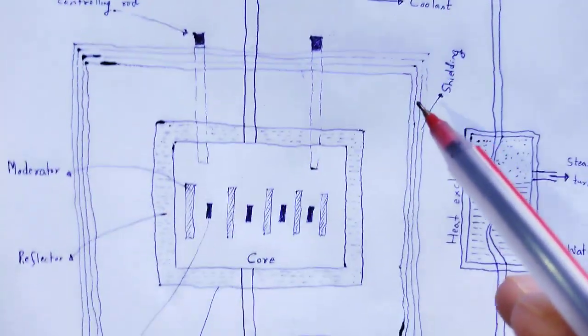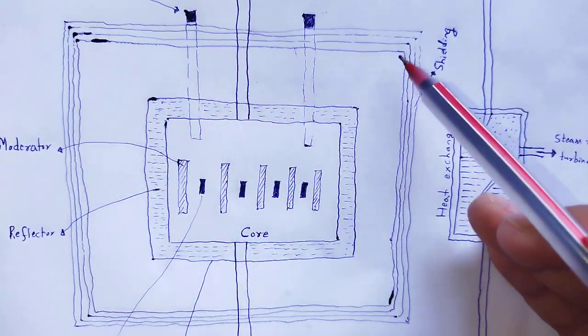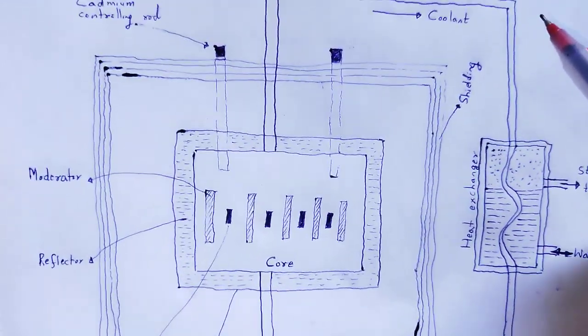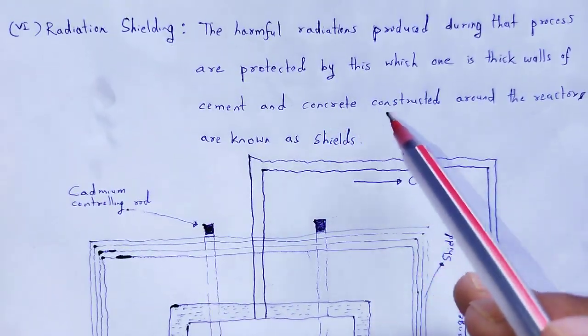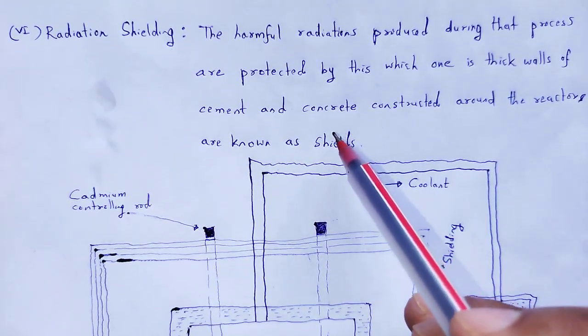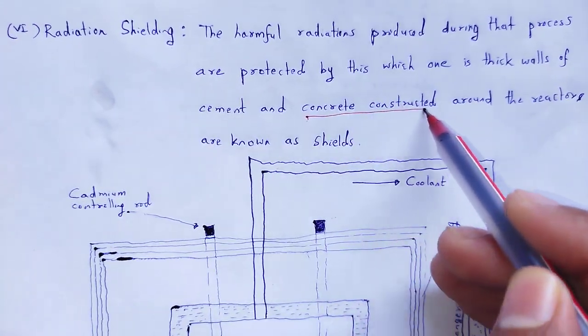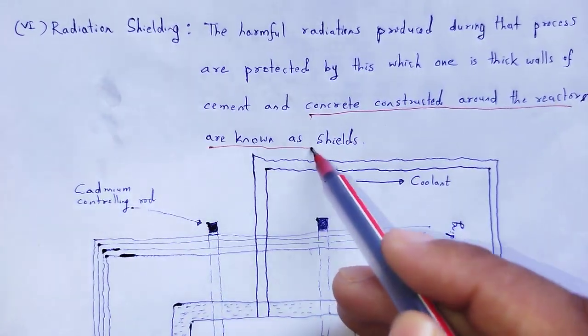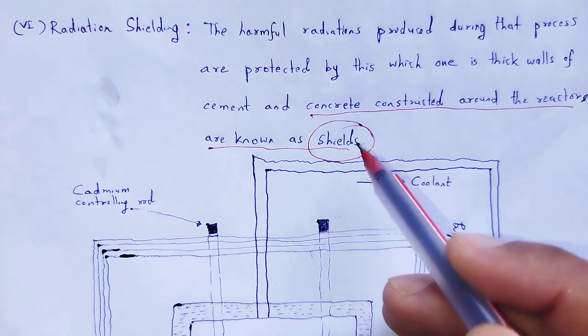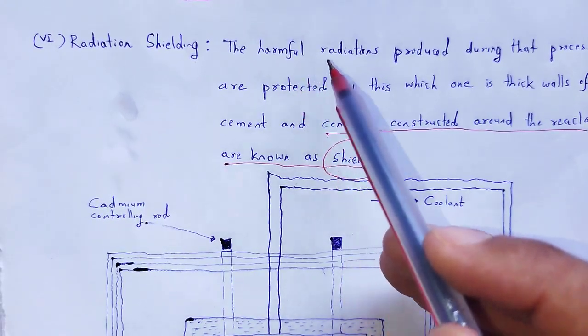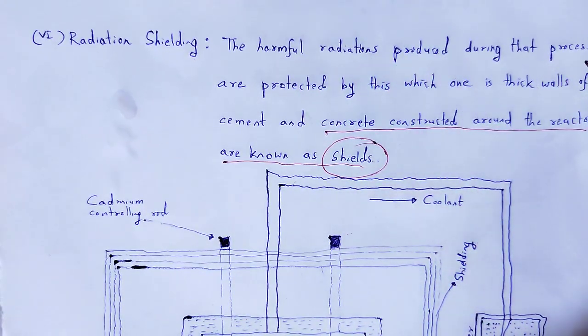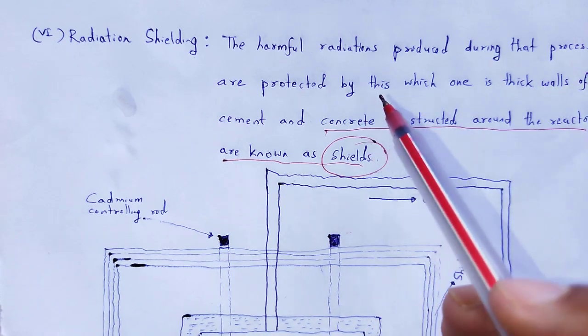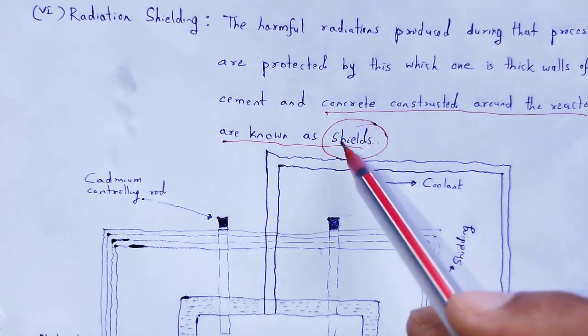Next, radiation shielding. This is the radiation shielding. Shielding is a concrete structure constructed around the reflector. Why is it used? Due to the harmful radiations produced during the process. In order to protect against these harmful radiations, we use a shield.